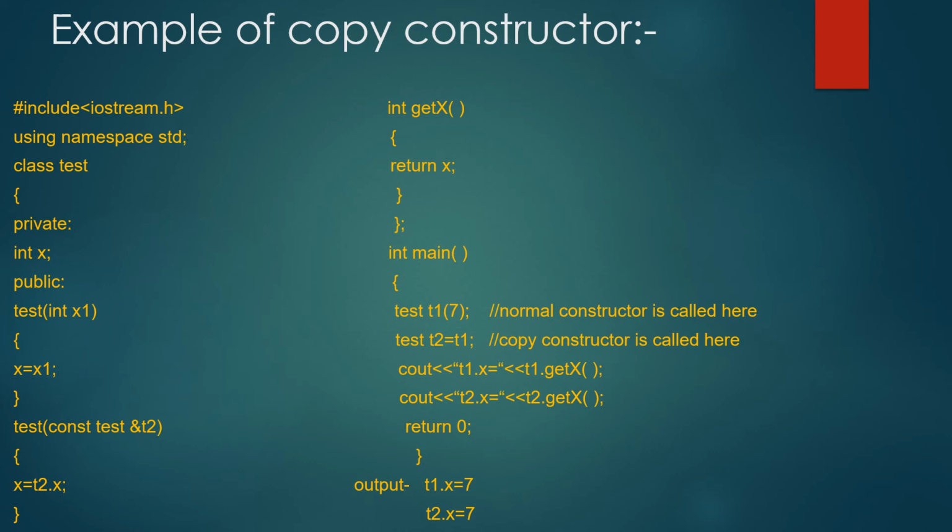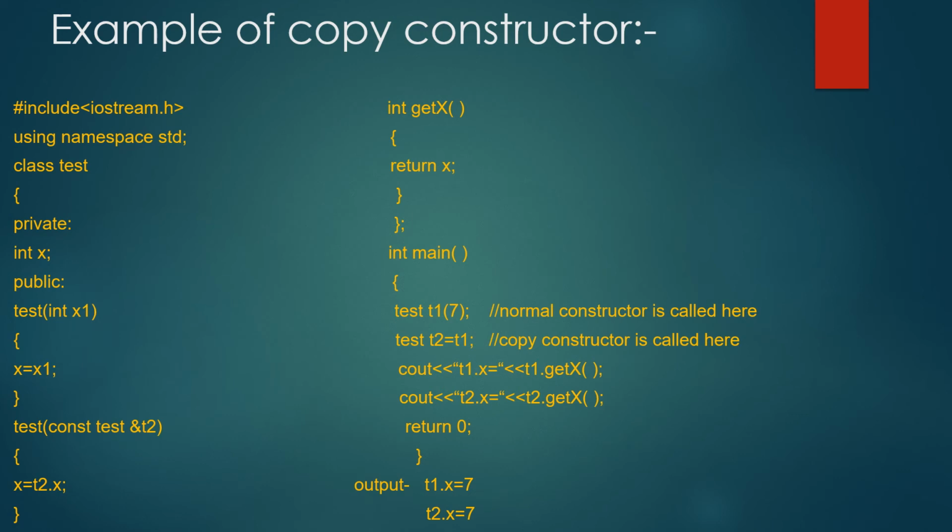Then cout t1.x equals t1.getx. Cout t2.x equals t2.getx. Then we get the output as t1.x equals 7 and t2.x equals 7.